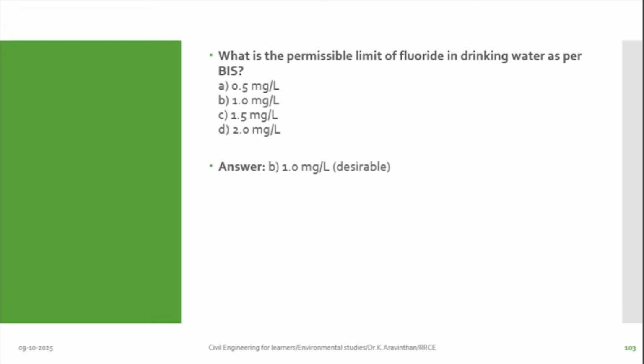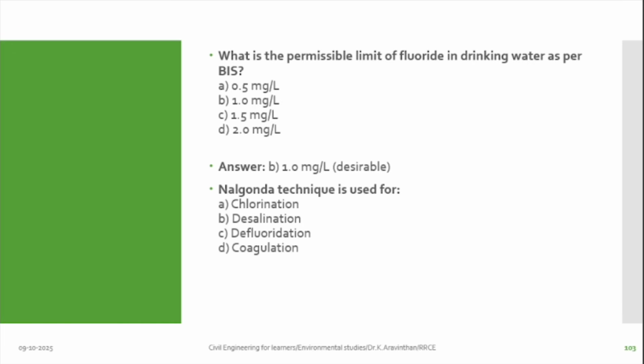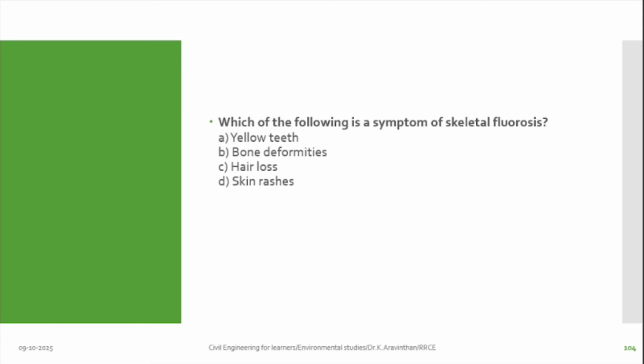Desirable is different from maximum, and desirable is less than that. The Nalgonda technique is used for the fluoride problem. What is that? Defluoridation. Yes. Next one, which of the following is a symptom of skeletal fluorosis? Skeletal is relevant to bones. So bone deformities.